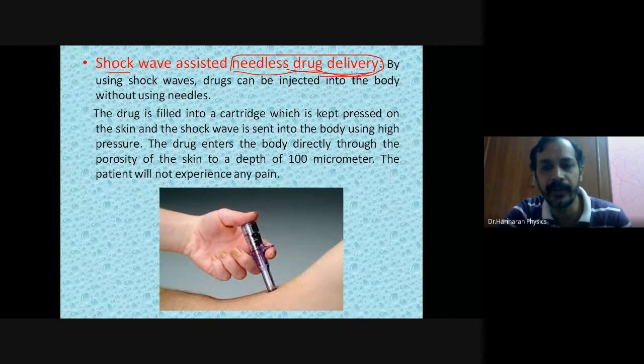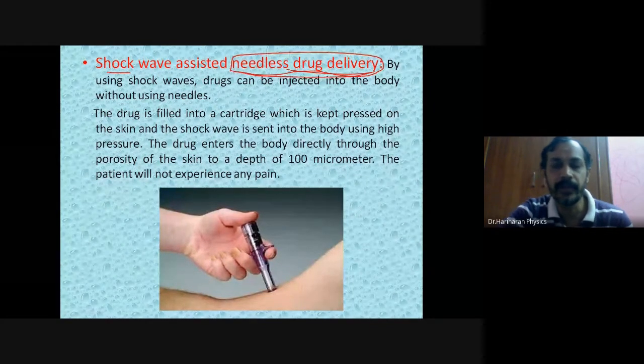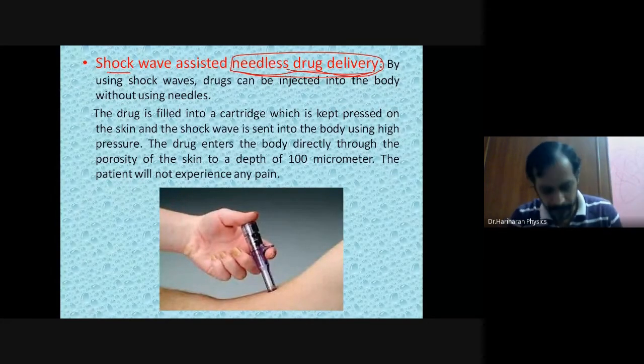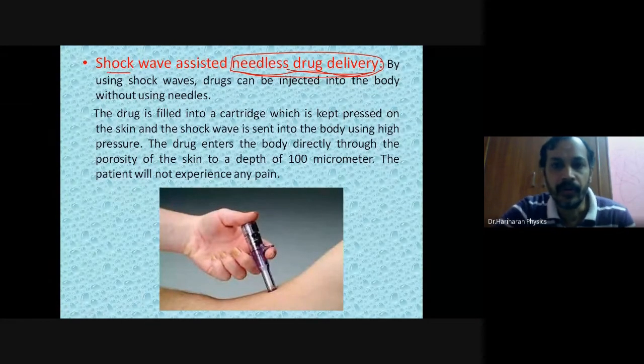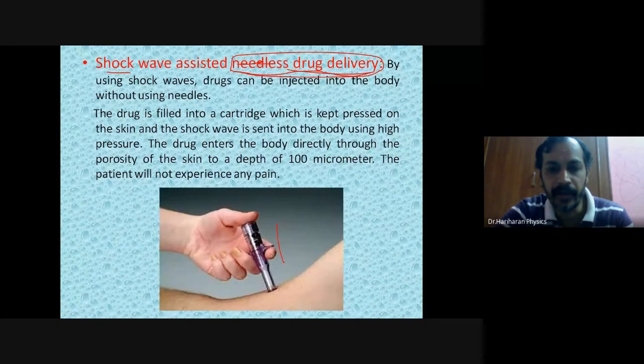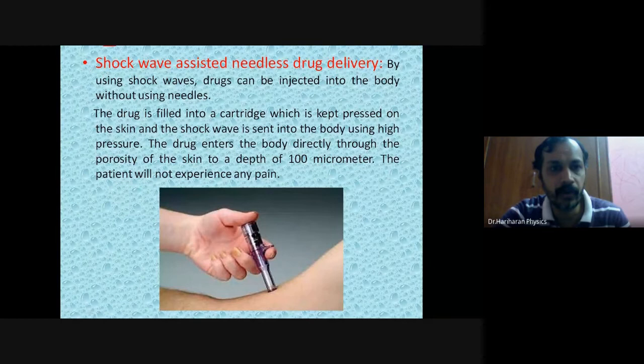Needleless means without using injection, you can still inject medicine inside a body. And how is that done? That is done by making use of shock waves. Therefore, this approach we call it as shock wave induced or shock wave assisted needleless drug delivery.